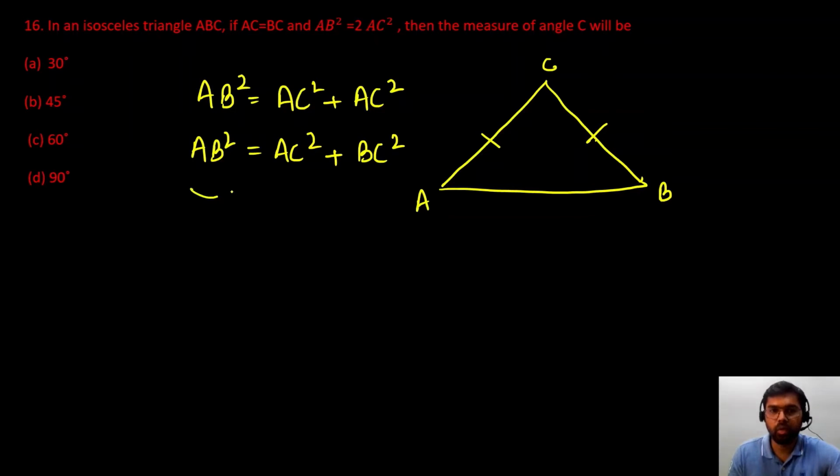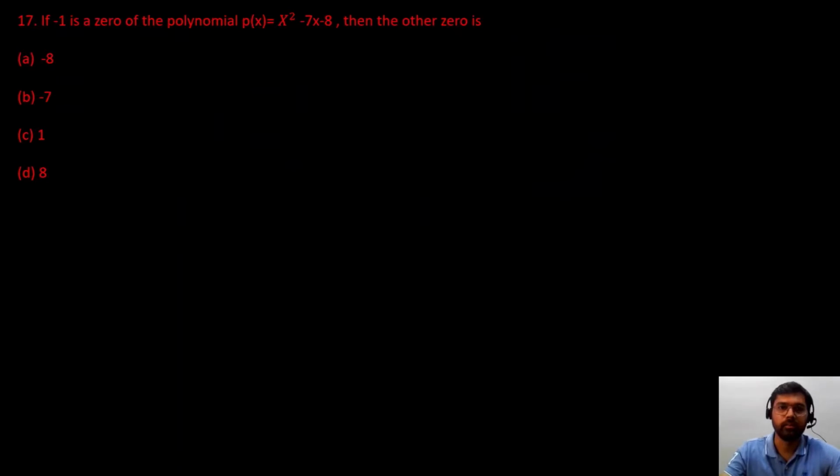Okay, and this is only possible if the given triangle is a right angle triangle, because this is nothing but Pythagoras theorem. Okay, so AB will be our hypotenuse. And if hypotenuse is AB, we know that the angle opposite to the hypotenuse is always 90 degrees. So our angle C is 90. Very easy. So measure of angle C is 90 degrees.